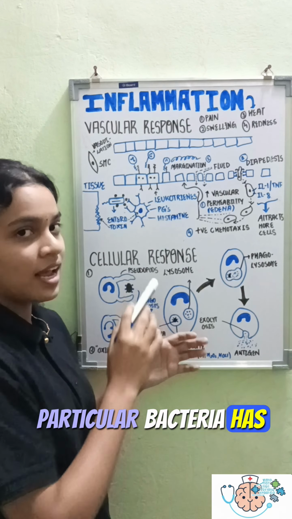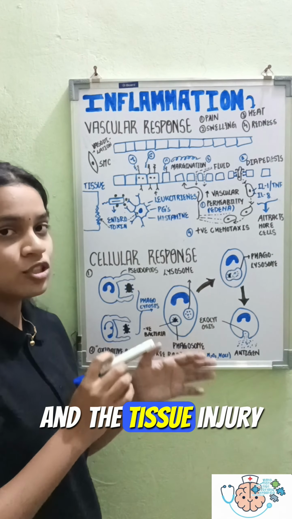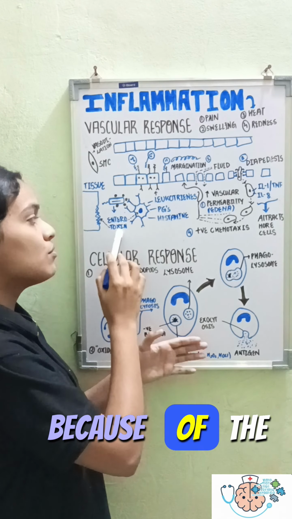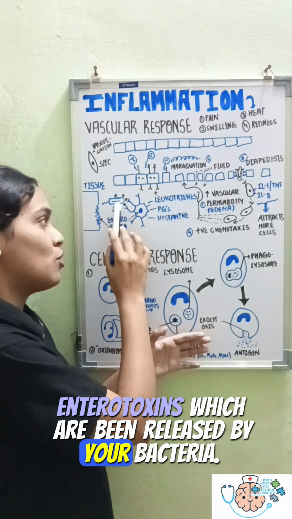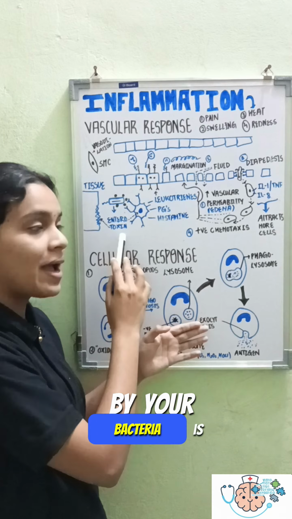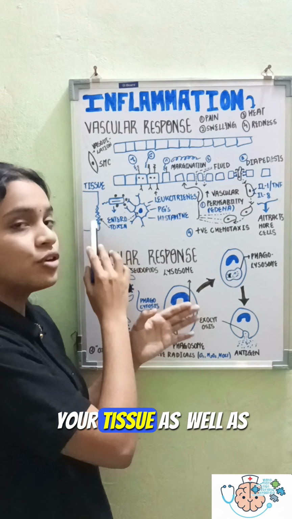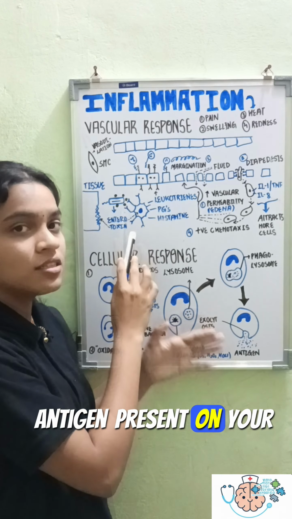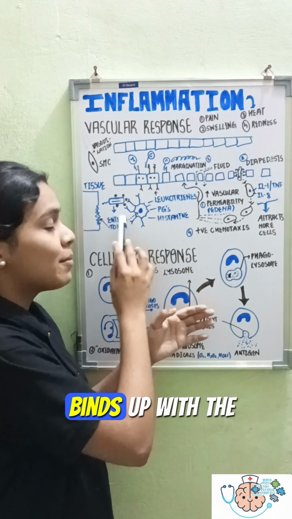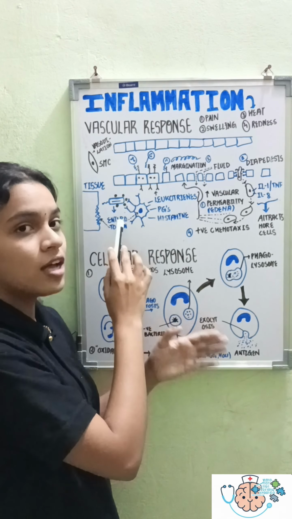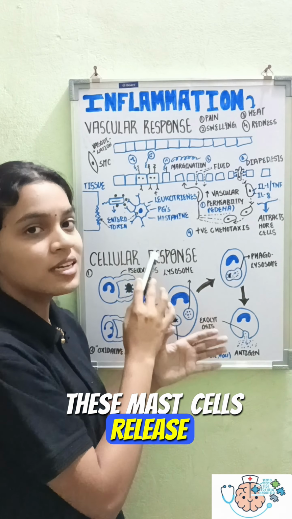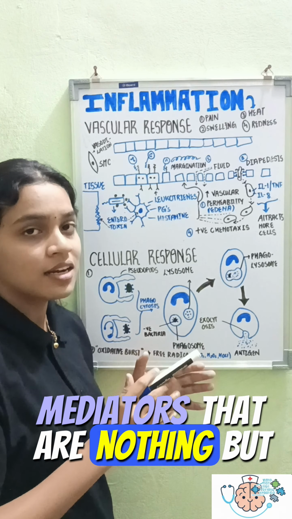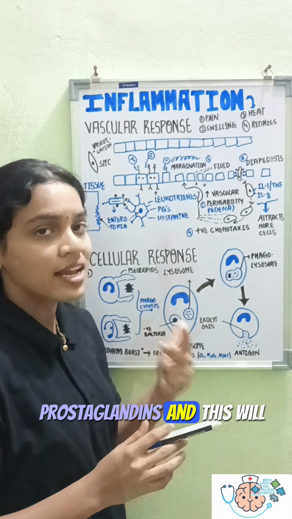This particular bacteria has invaded into your tissue, and the tissue injury results because of the enterotoxins which have been released by your bacteria. Toxins released by your bacteria are damaging your tissue as well as attracting your mast cells. Now this antigen on your bacteria specifically binds with the receptors present on your mast cells. When the binding occurs, these mast cells release the inflammatory mediators, that are nothing but leukotrienes, prostaglandins, and this will basically